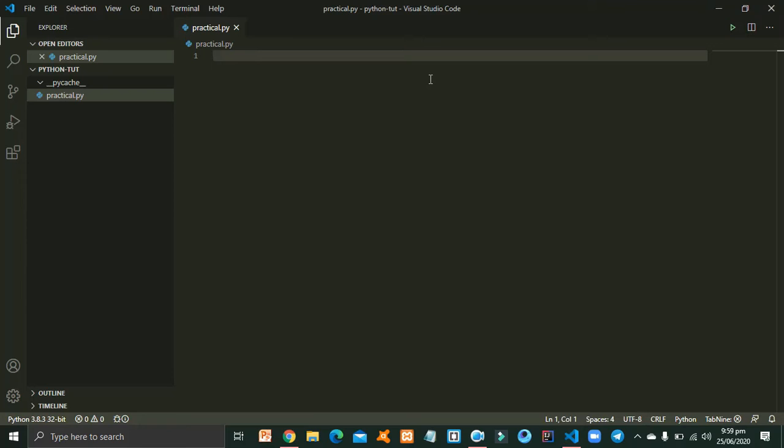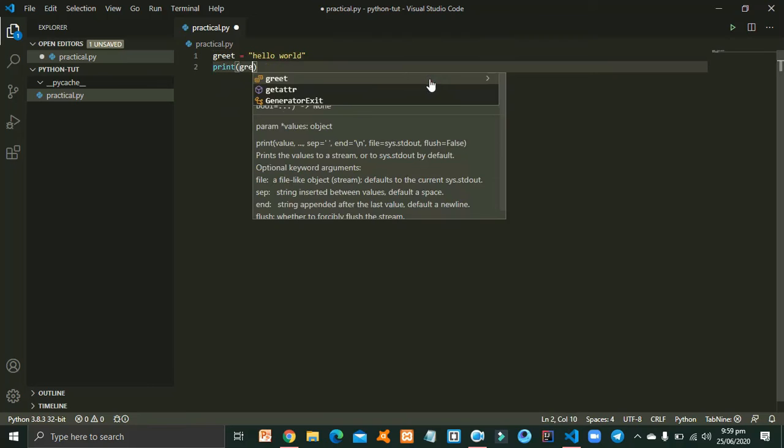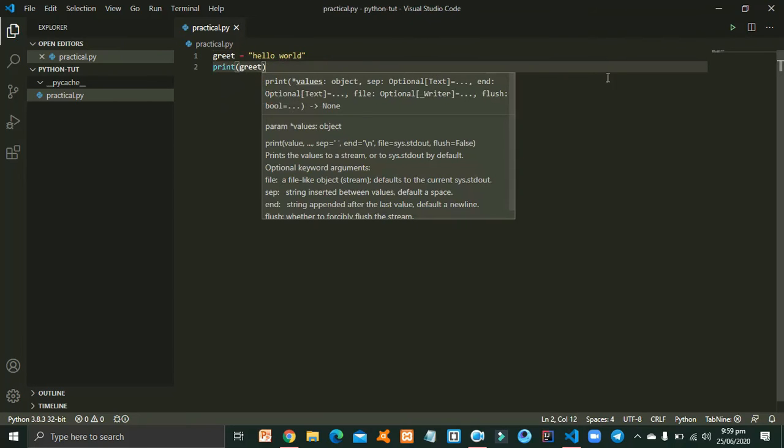First of all, go to your Python file and make a variable called greet and assign it a value, hello world. No semicolon is required, and then use the print function to print the output greet, and we are all done.